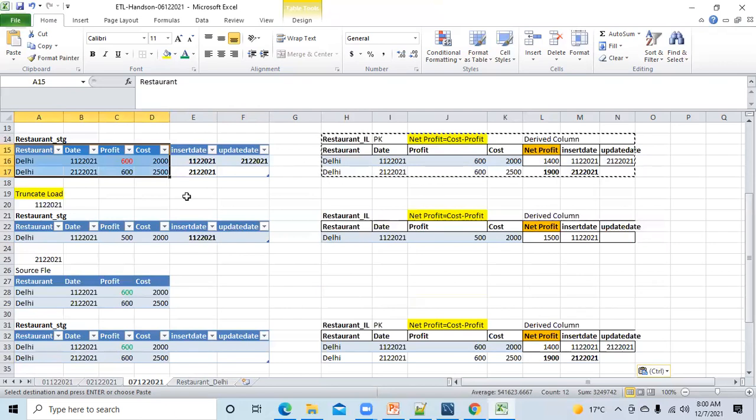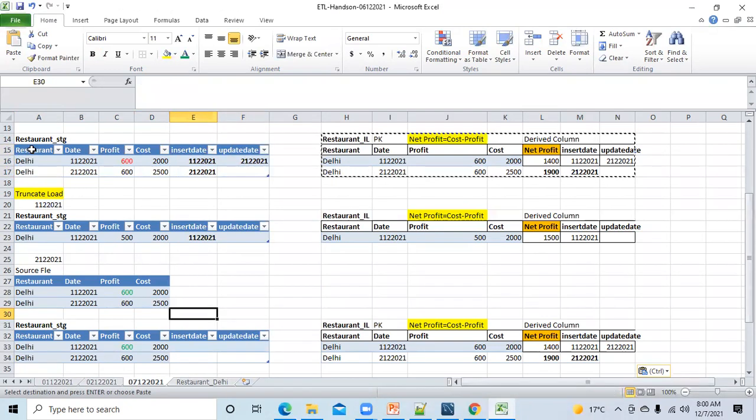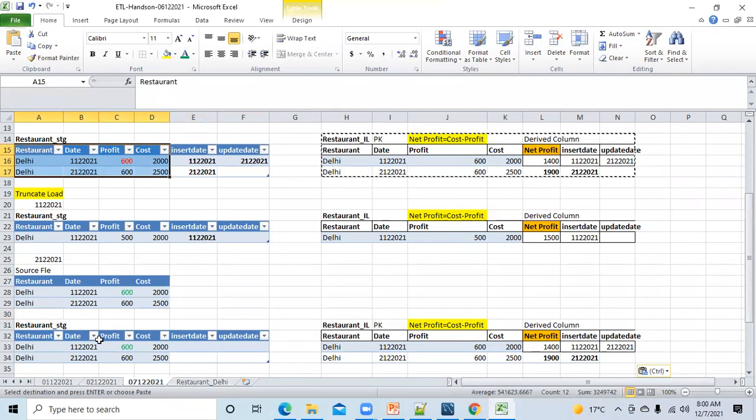In the above one, there are insert date and update date, when the record was updated. That is correct. That's one thing. So ignore the inserted and updated dates for the time being. If you look into these 4 columns, this is exactly the same, right? So now what is the difference between truncate and load and the normal load?